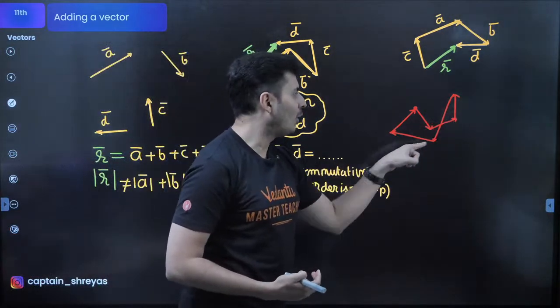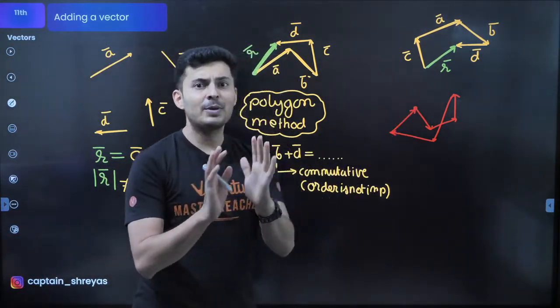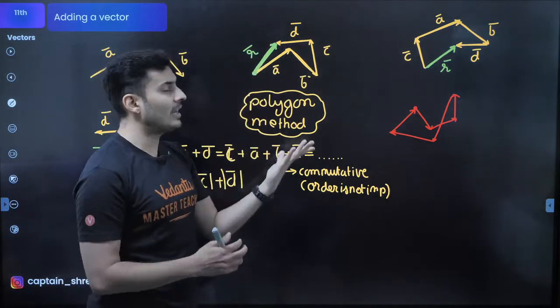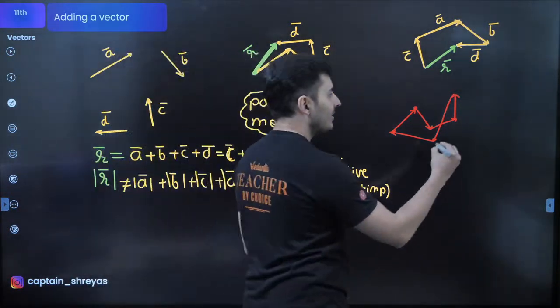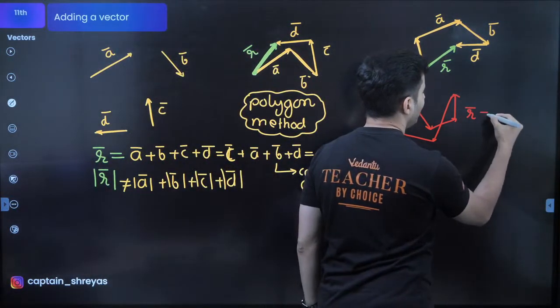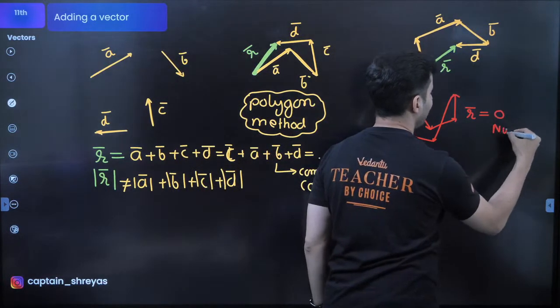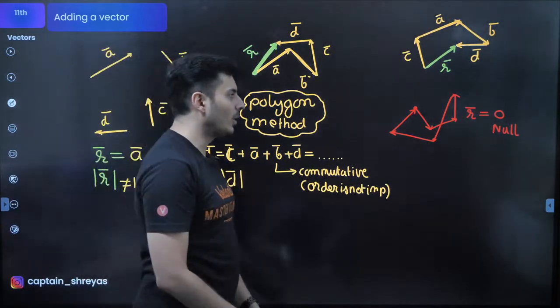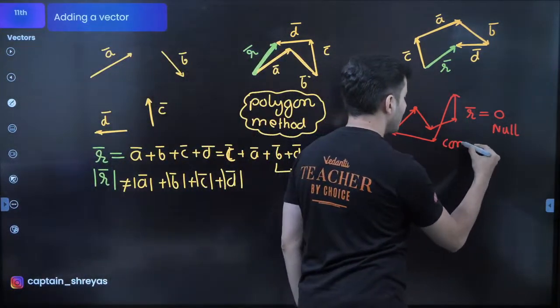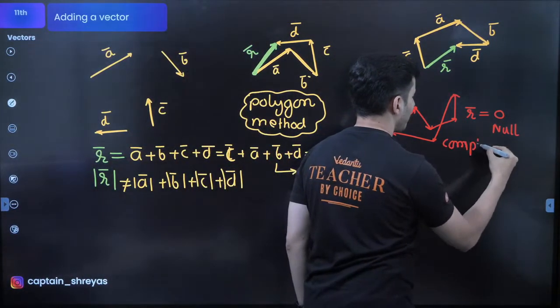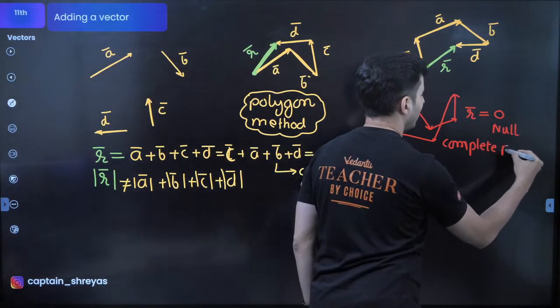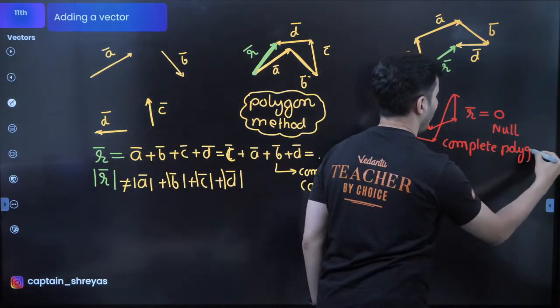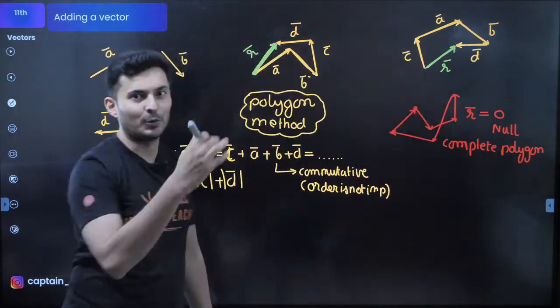What will happen if all the vectors add up in such a way that there is no missing element? In that case, the resultant will be 0, basically a null vector. They complete the polygon. So here you can see it is a complete polygon. There is no missing side over here.